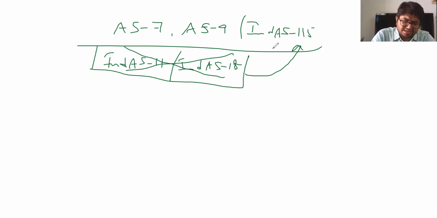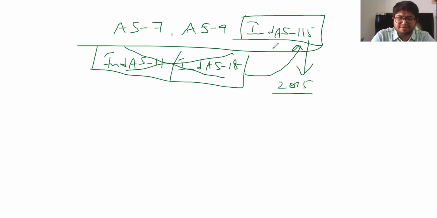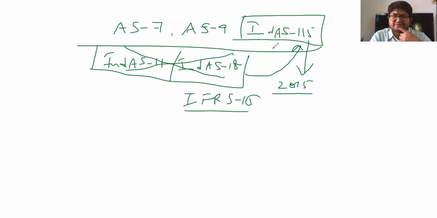Fairly speaking, Ind AS 115 was a standard made available by India by 2015. That is, while adopting Ind AS itself, we were ready with Ind AS 115. Internationally, IFRS 15 is the comparable standard for 115, and it was made available by all other international countries.